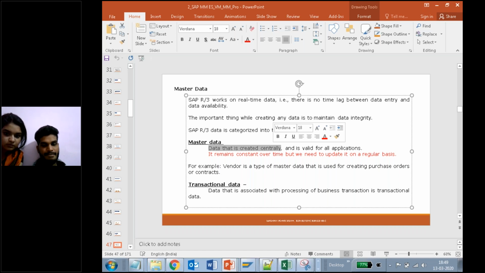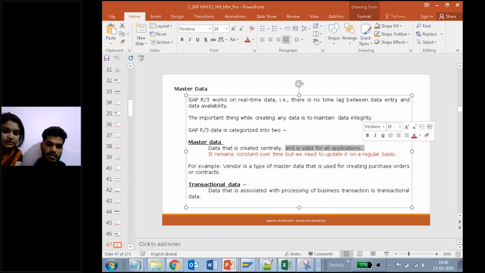It is a centralized one. Centralized means it is immediately affected to the other members also. That is called central, and it is valid for all applications. All applications means FI people, SD people, HR people, ABAP people, or any other people, because they are all commonly integrated with our single system, that is called the SAP system.